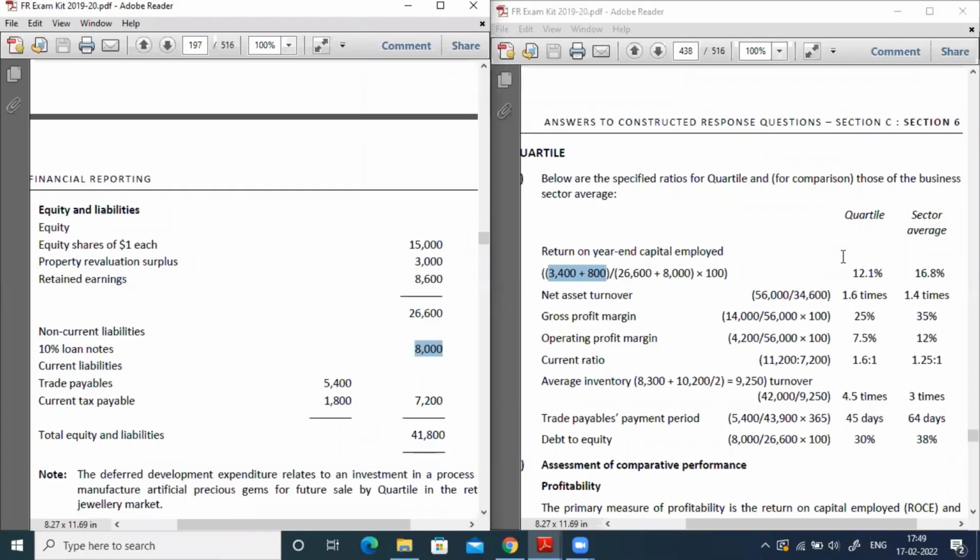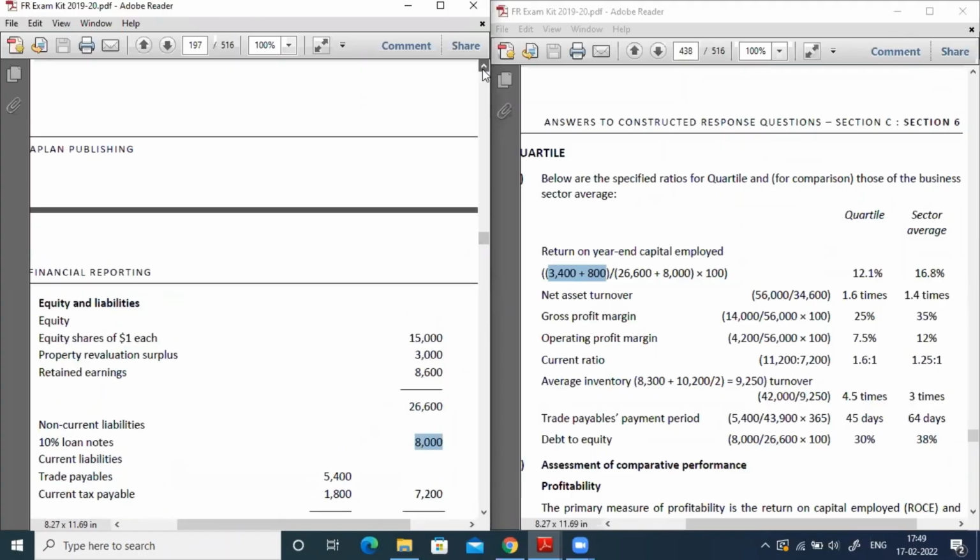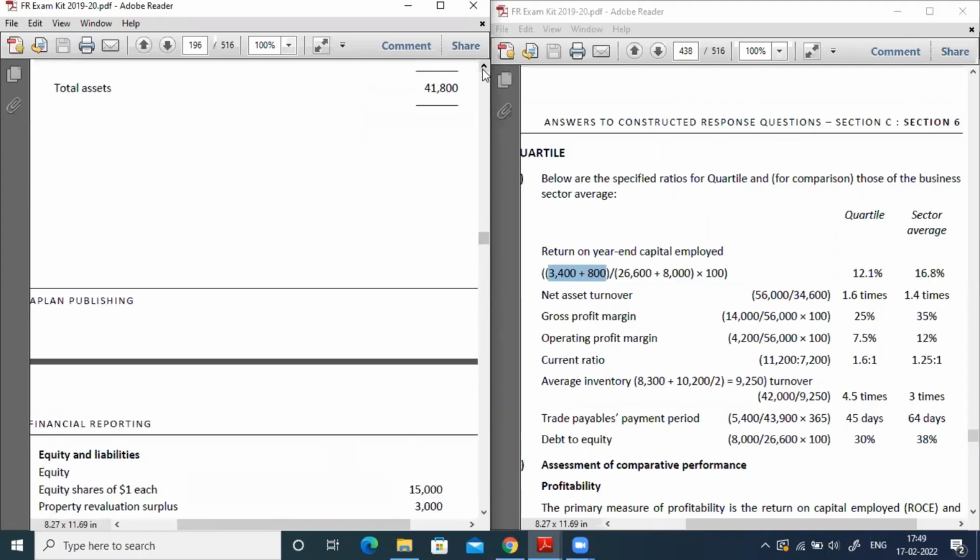Similarly, when it comes to the net assets turnover ratio, in order to get this ratio, let me show this. Just see the total assets of the company.